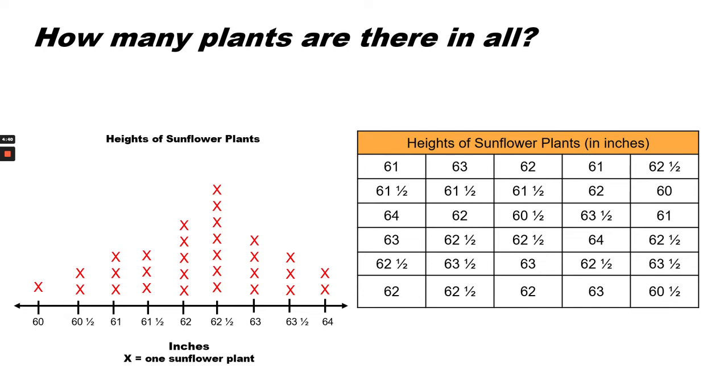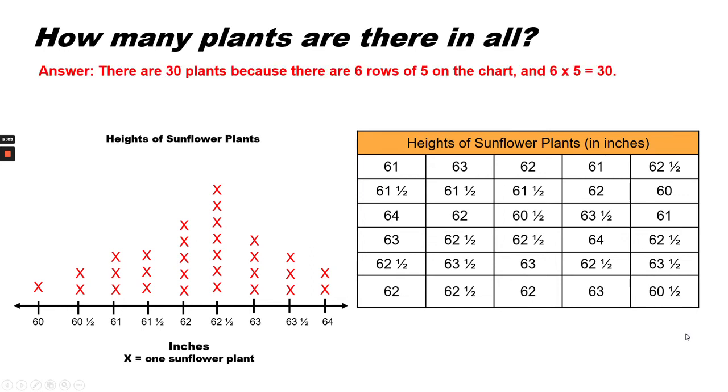How many plants are there in all? Think about which of these models would be easiest to find the number of plants in all. There are 2 ways we could find the answer. We could count all of the X's or add all of the X's together, or we can count the number of boxes, which would be easier. I would choose to look at the chart because there are 30 plants, and I can find this by multiplying 6 rows of 5, or 30 plants in all.